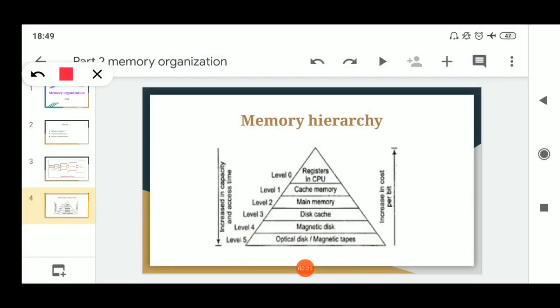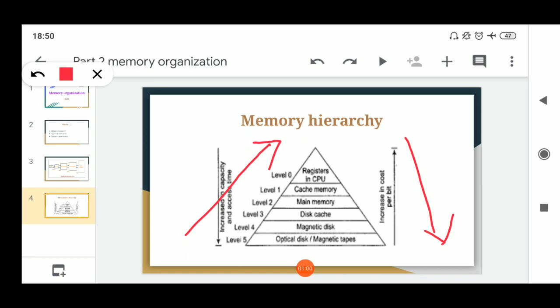As we move from level 5 to level 0, that is from base to apex, the storage capacity of memory decreases, whereas as we move from level 0 to level 5, that is from apex to base, the storage capacity increases. In summary, as we move from level 5 to level 0, cost, speed and frequency of use increase, whereas capacity of memory decreases.